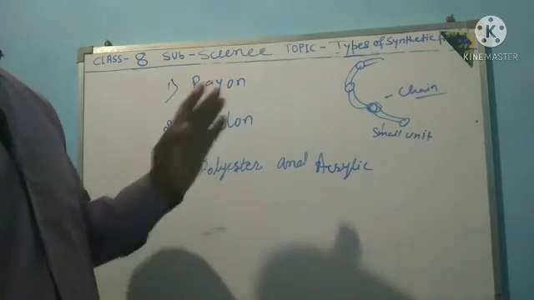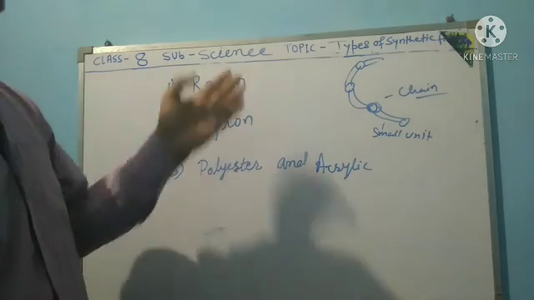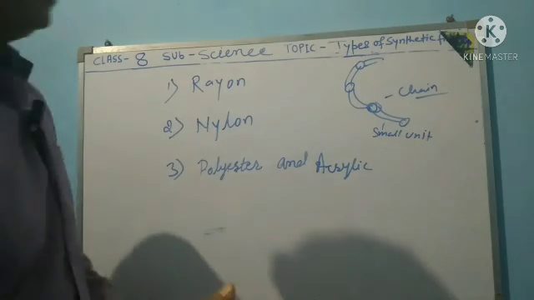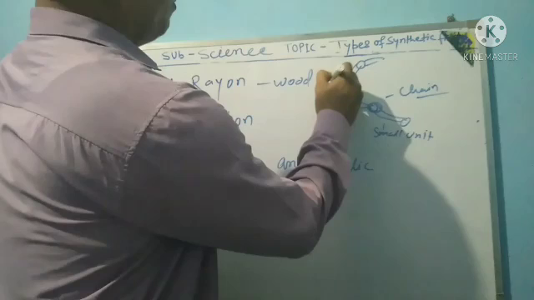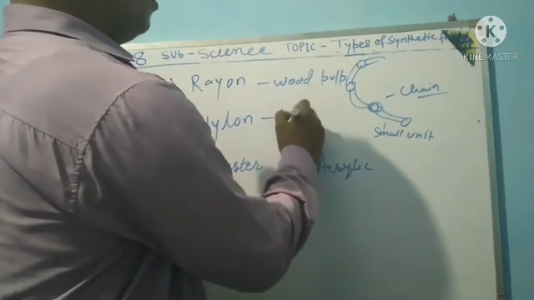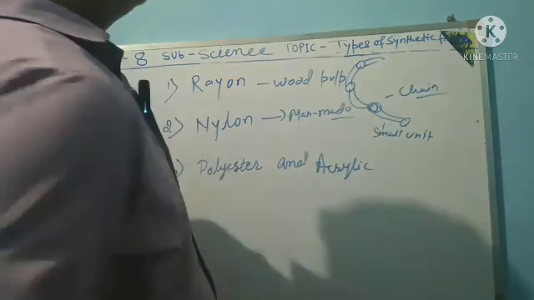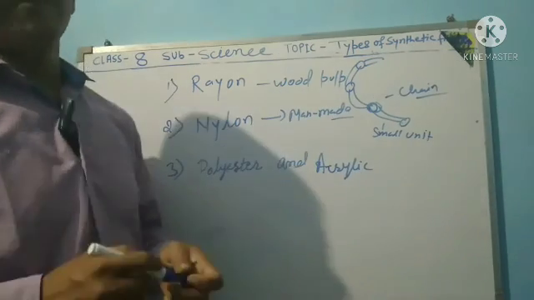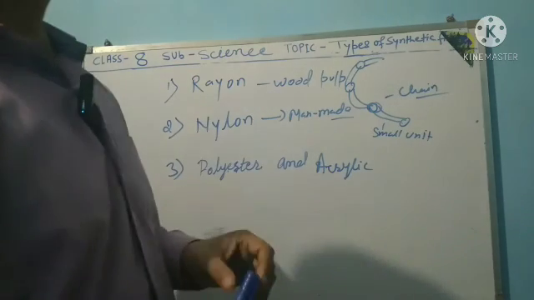It is lightweight. So rayon is obtained from wood pulp, and it is man-made. Nylon 6 is obtained from coal, water and air.